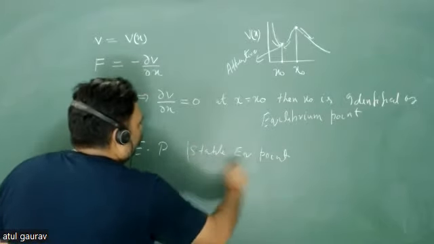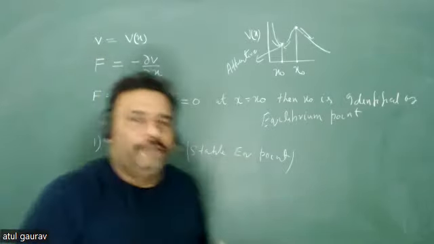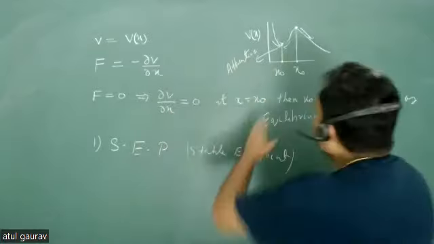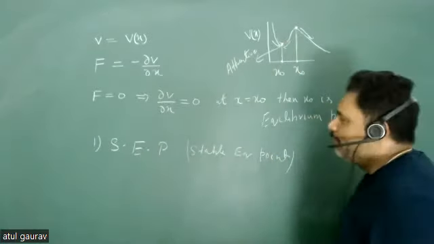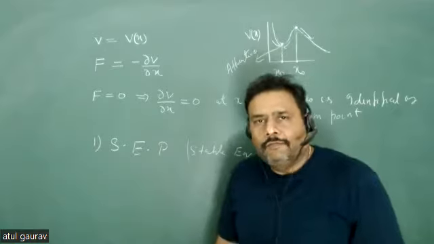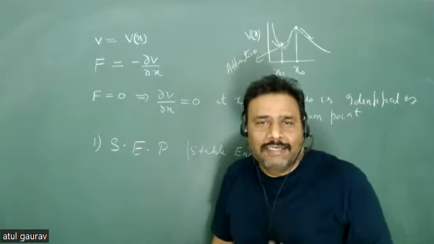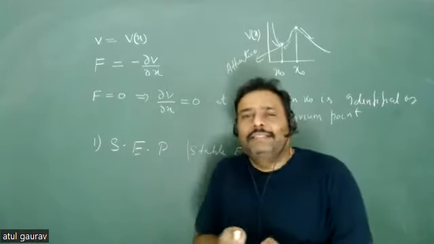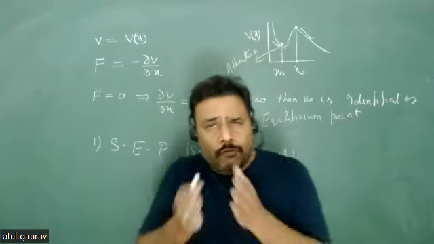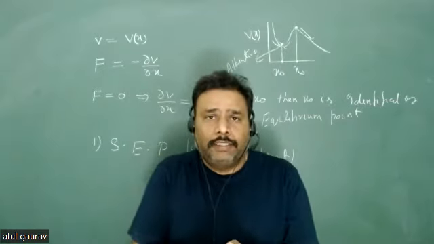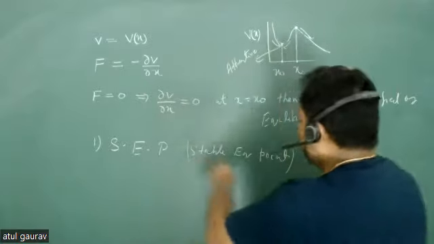Now, from your sense, from your feeling, which should be stable, the first one or the second one? Minima or maxima? First one, minimum. You have a feeling, no? Every natural thing wants to stabilize itself, isn't it? So yes, a stable equilibrium point.